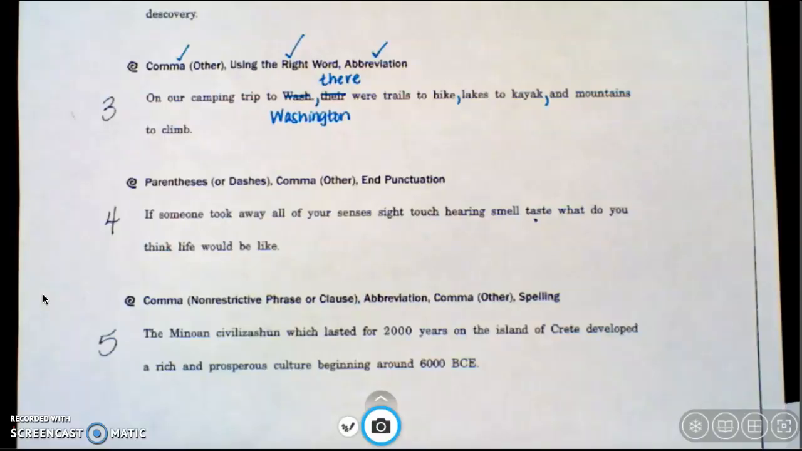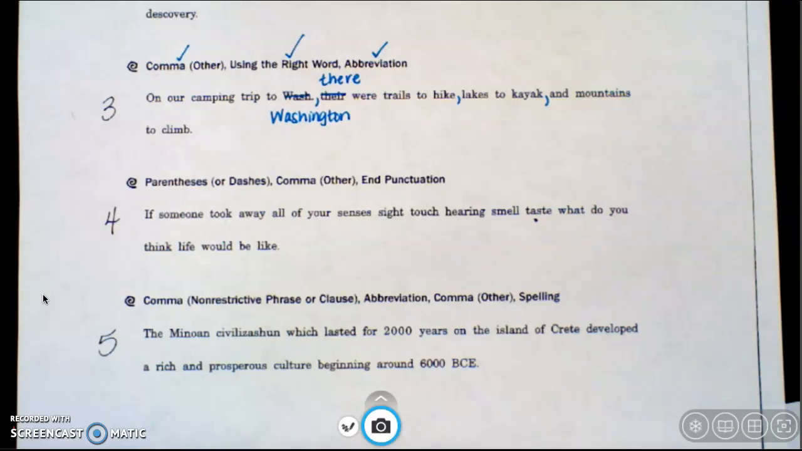Let's look at sentence 4. It says, "If someone took away all of your senses, sight, touch, hearing, smell, taste, what do you think life would be like?" In this sentence, we're going to add parentheses or dashes. They act the same in this use. We're also going to add commas, and we need to fix our end punctuation. So first, let's add our parentheses or dashes.